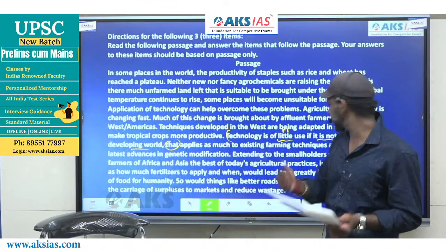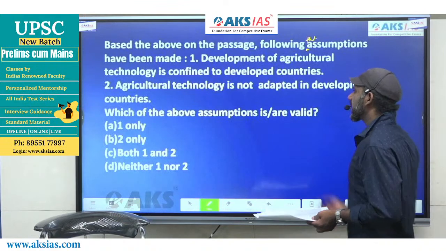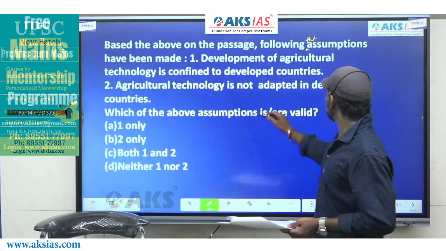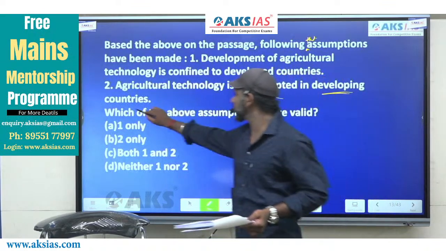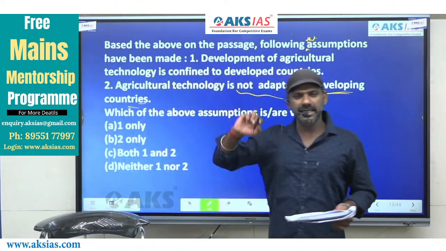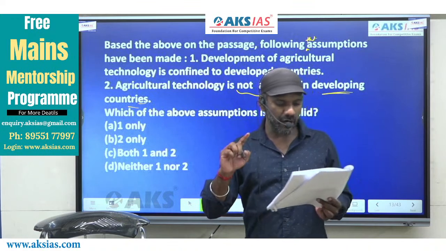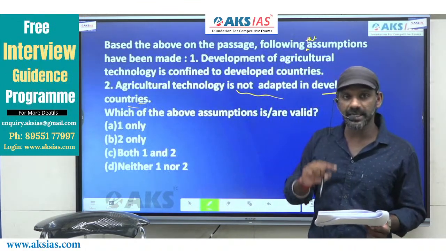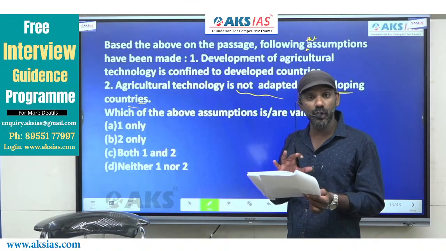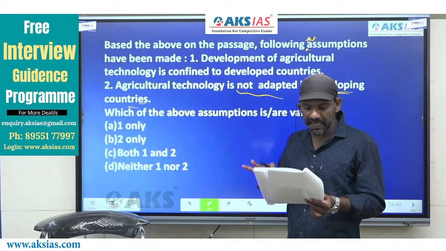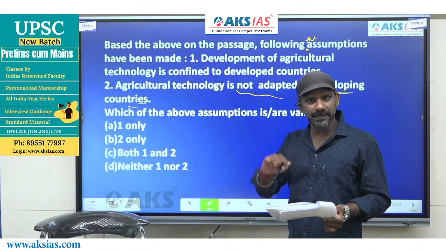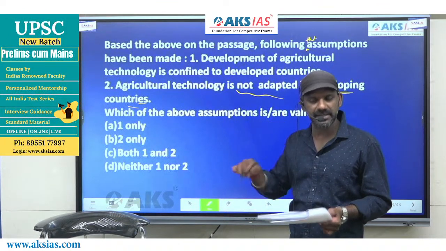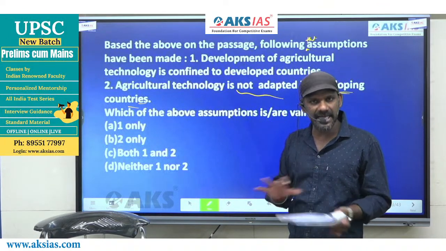confined to developed countries. Come to statement 2. Agriculture technology is not adapted in developing countries. If technology is not adapted, it is of no use. And this happens where? In developing countries. That means technology is not adapted there.